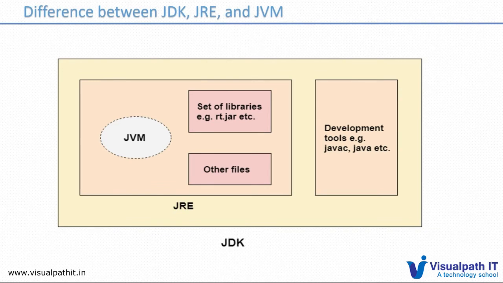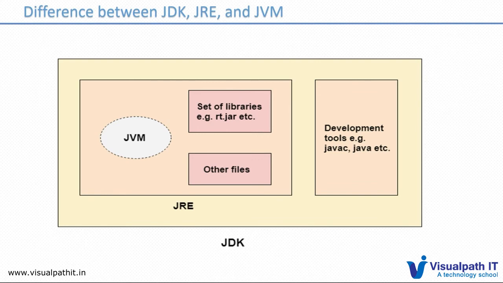This is the typical architecture of JDK. Usually JDK contains JRE, and JRE contains JVM. JVM does not physically exist, while JRE exists physically, like the library files that come under JRE.